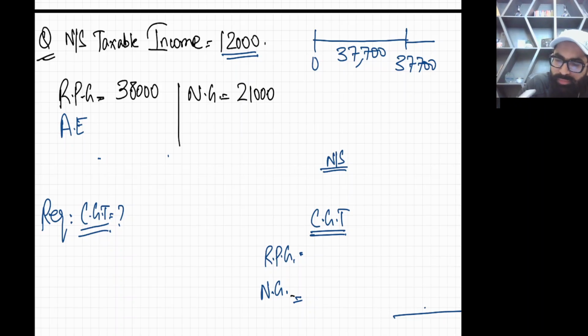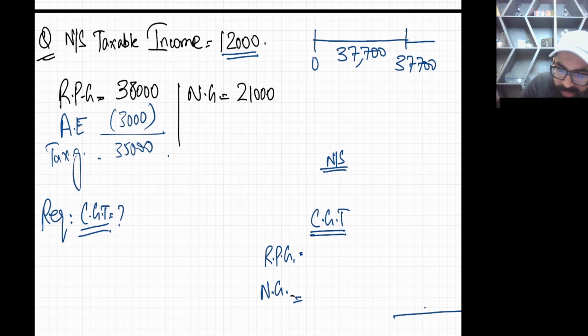My dear student, each and every individual gets an annual exemption every year of 3,000. Now you tell me, there are two gains. From which gain should I deduct the annual exemption? Definitely RPG. So we'll deduct 3,000 from here. 38 minus 3 is 35. This is your taxable gain.